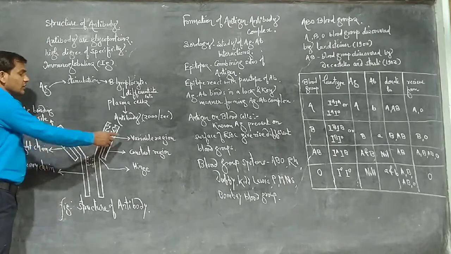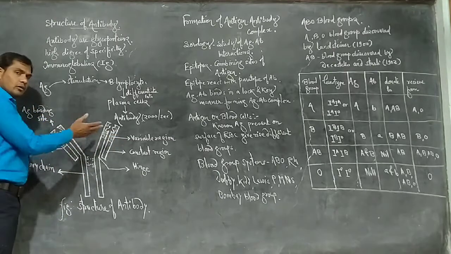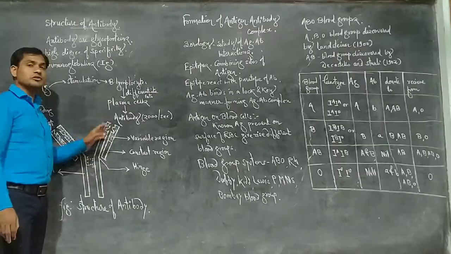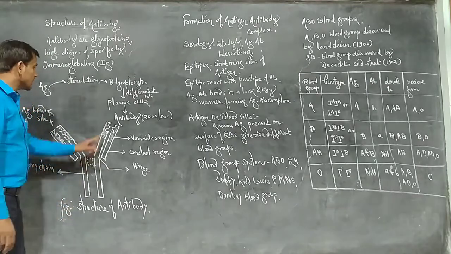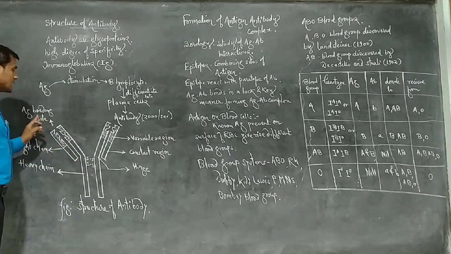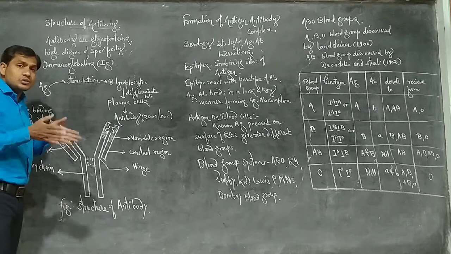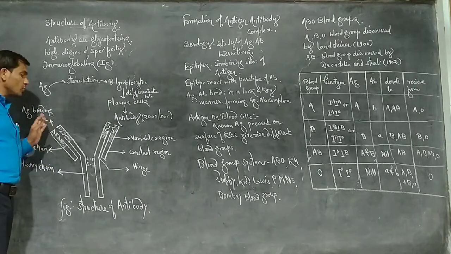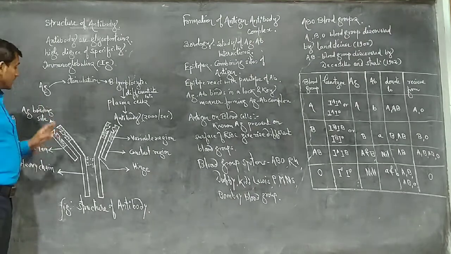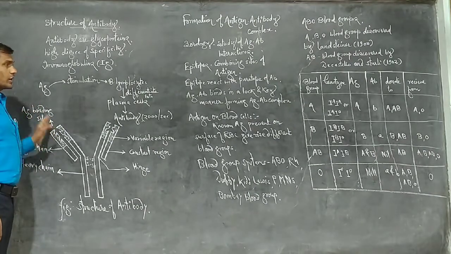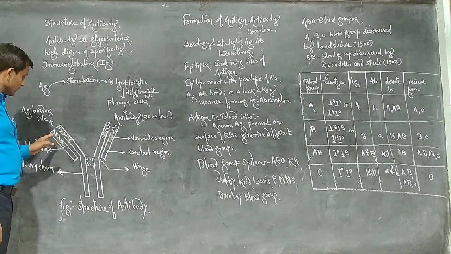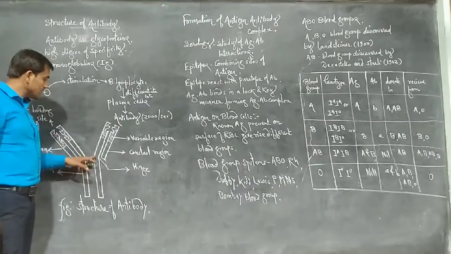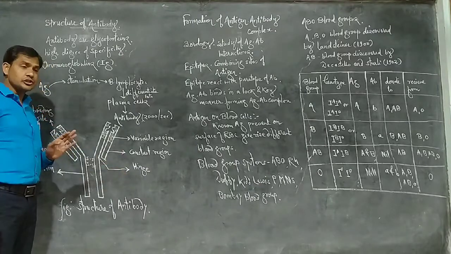Then the variable regions on both sides show a specific structure. This is called the antigen binding site. This region binds to the antigen. The antigen binding site is also called a paratope. So this is the structure of the antibody. The binding region is nothing but a hinge.